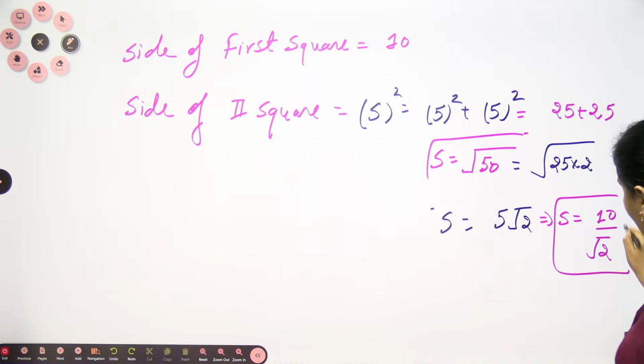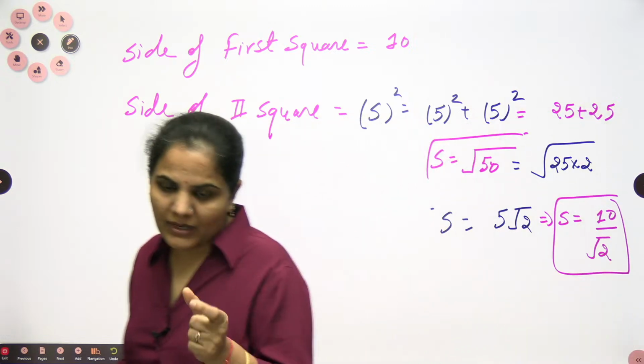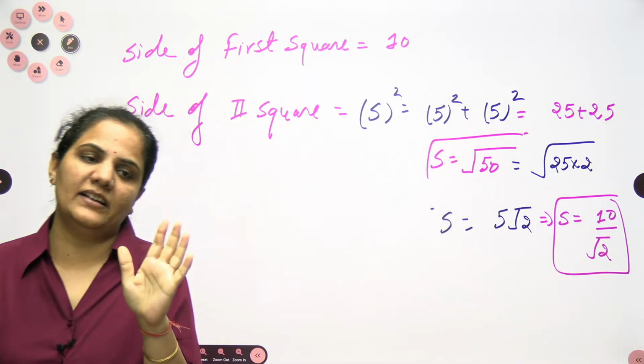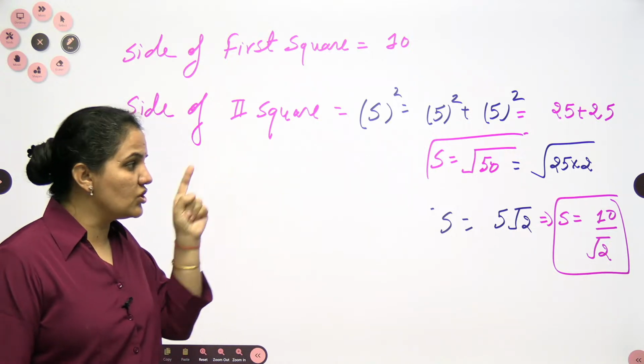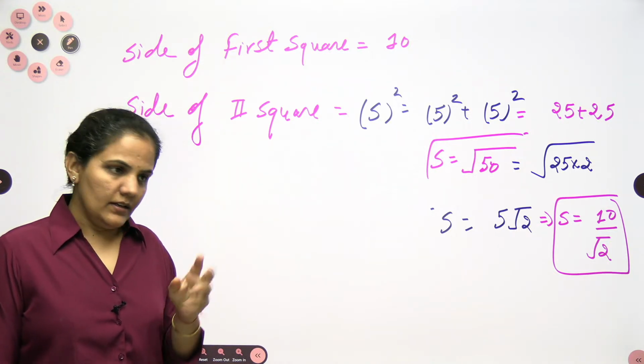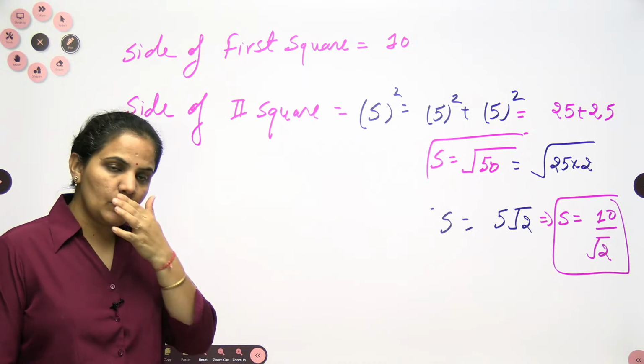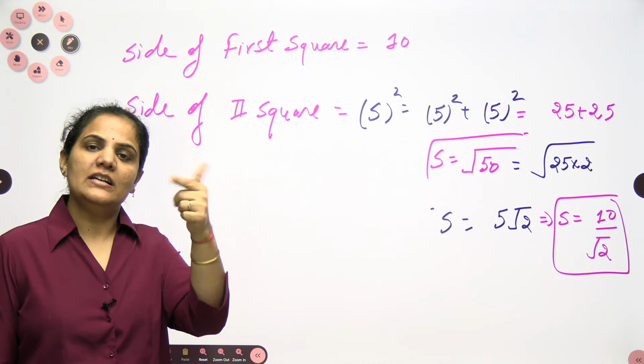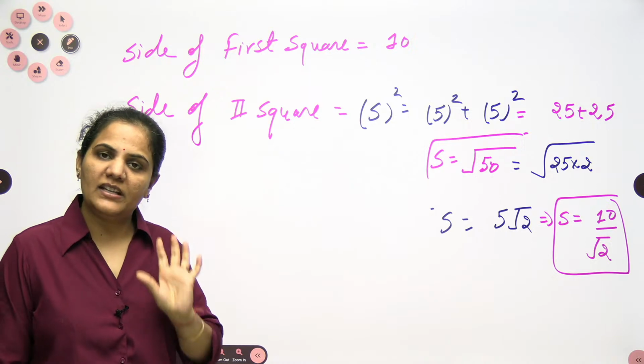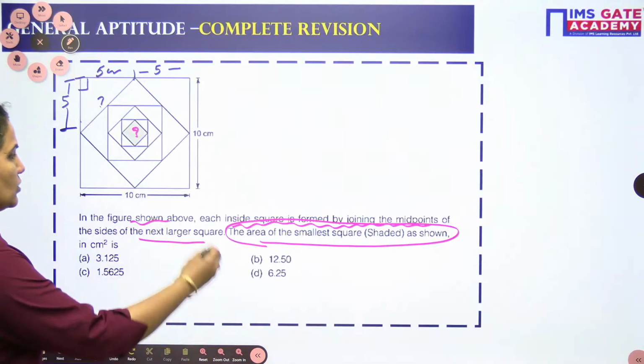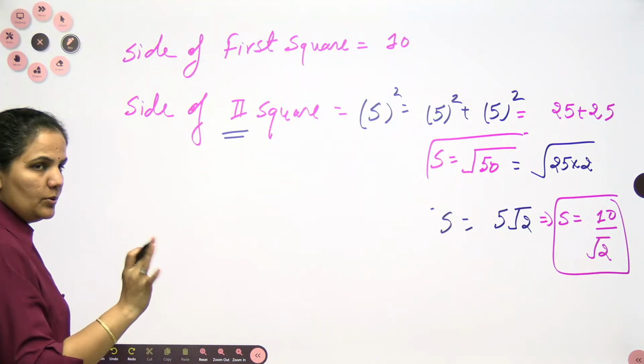Why am I writing 10 by square root of 2? Because I want to develop a pattern, and if you follow the pattern, now very easily there is no need to check the side every time. One more I will just solve here for you, and then you will automatically see what is the side of the middle square which we require. So this is the side of the second square. I hope you are comfortable.